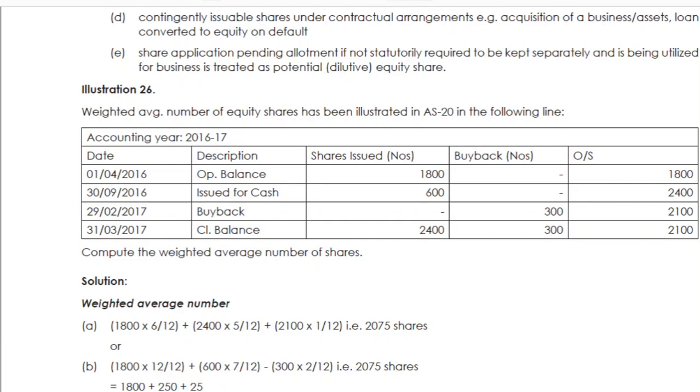As on 1/4/2016 they have an opening balance of 1800, and the next step is 30/9/2016, that is after 6 months, they issued new shares. Issued for cash, how much? 600 shares they issued as new shares.